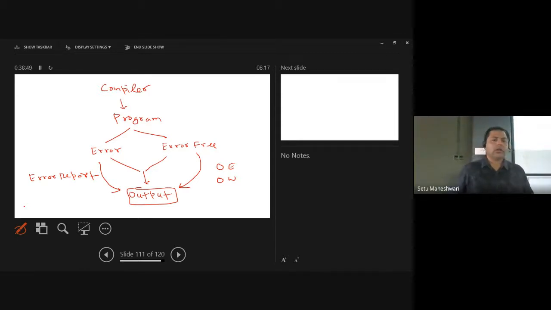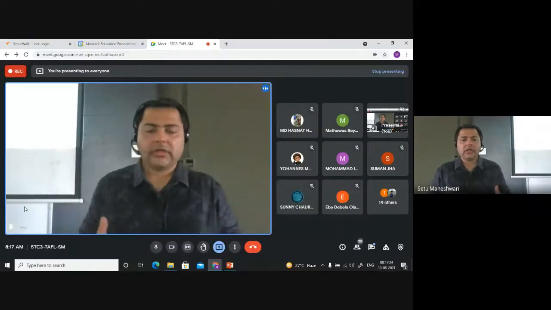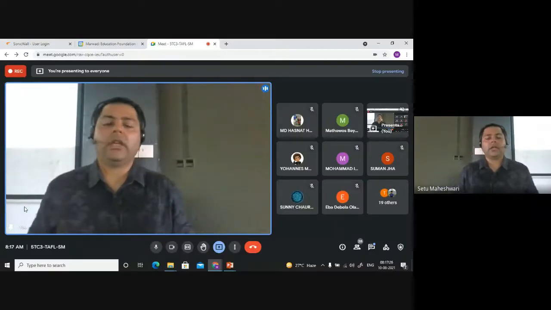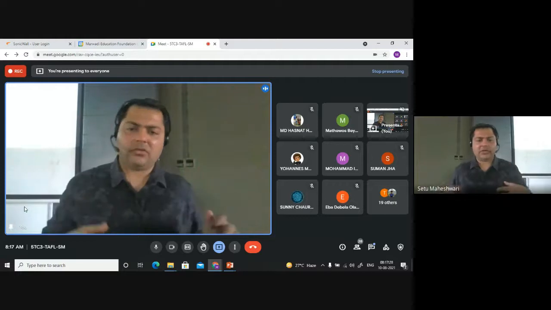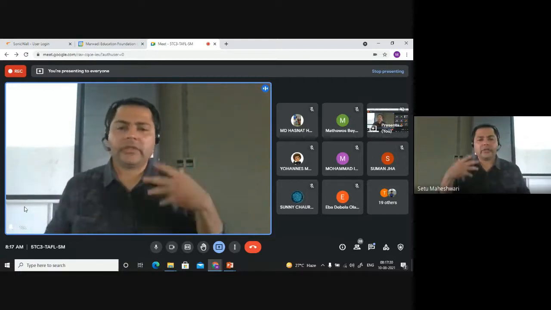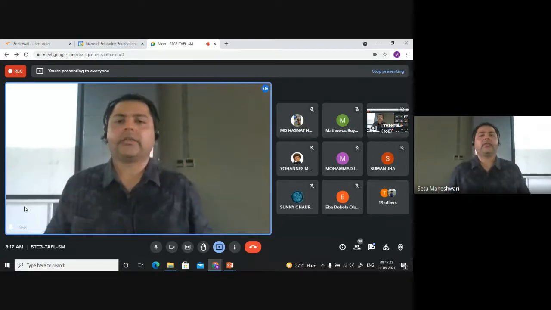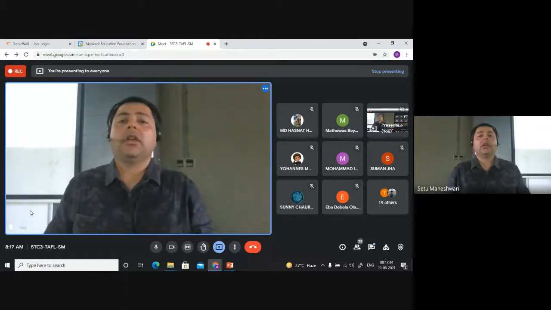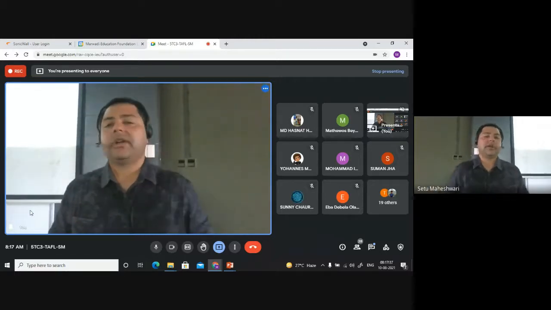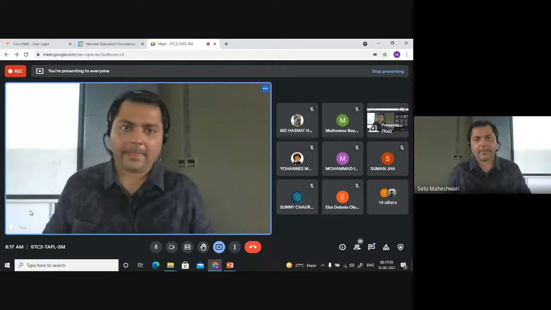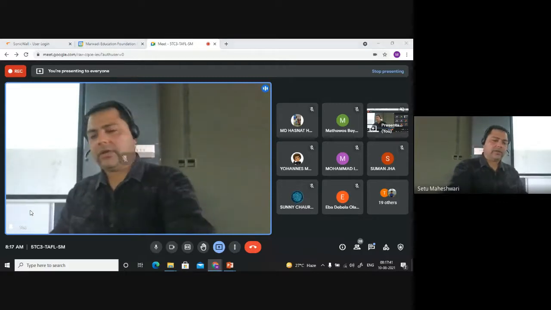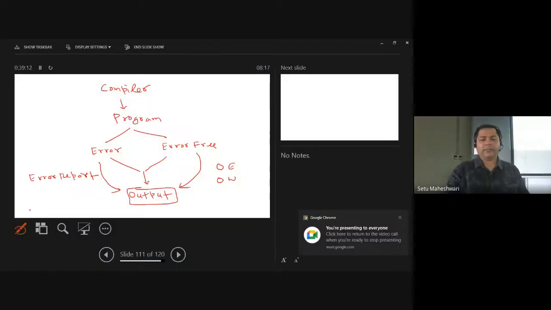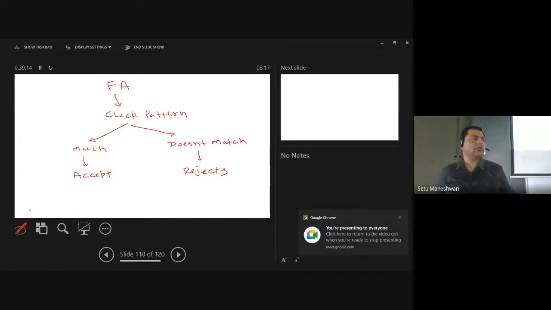Now, if you compare these two workings, because initially we discussed that finite automata basically represents a compiler, a small compiler which is just tracing for patterns and finding out whether a particular string matches a certain pattern or not. But is the actual working of a compiler matching the actual working of finite automata?